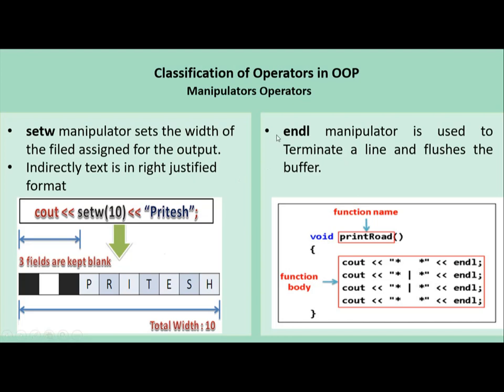Second one is endl. The endl manipulator is used to terminate the line and flush the buffer. Basically, endl works similarly to \n in C. In this example, you can see that after each cout statement, at the end we have used endl. That means all the content is printed on separate lines.